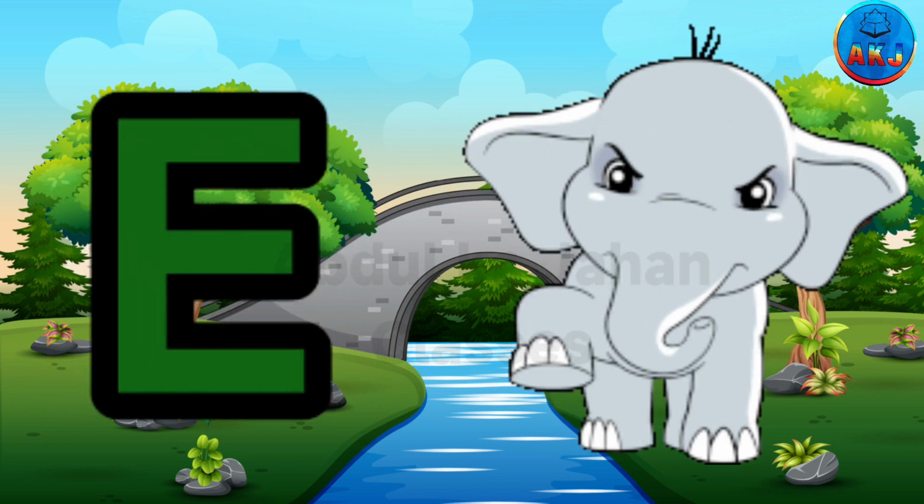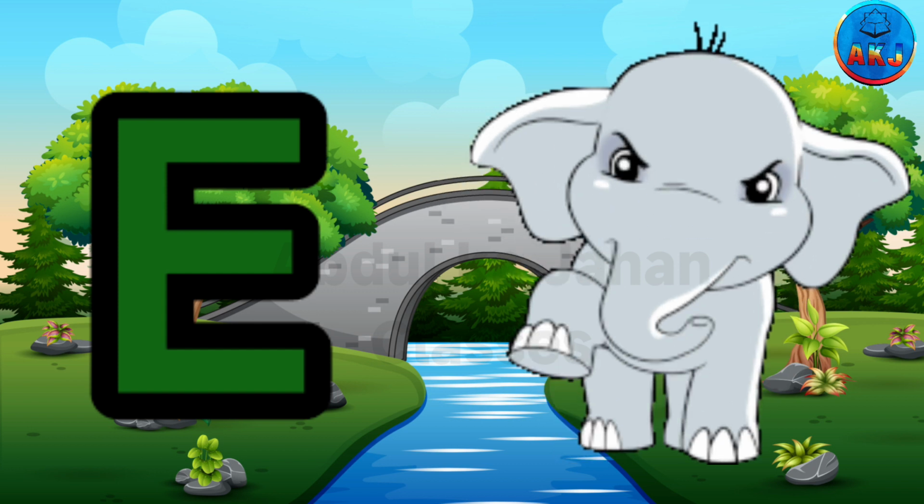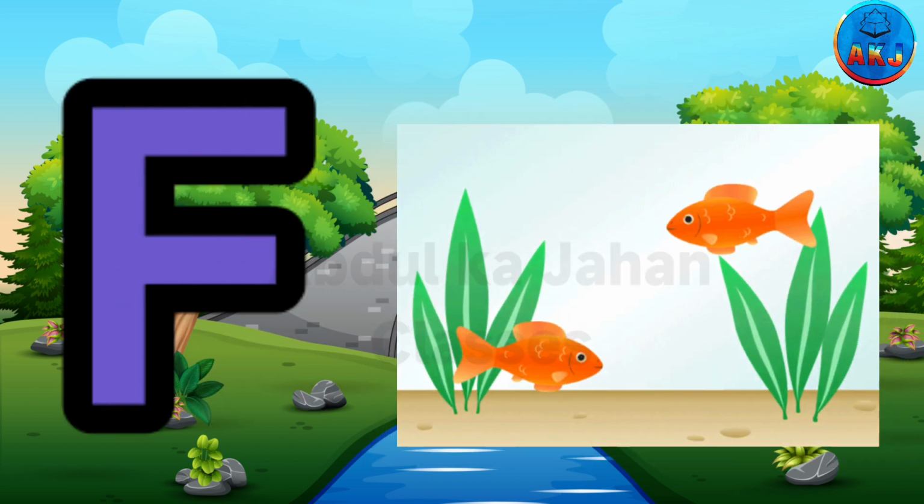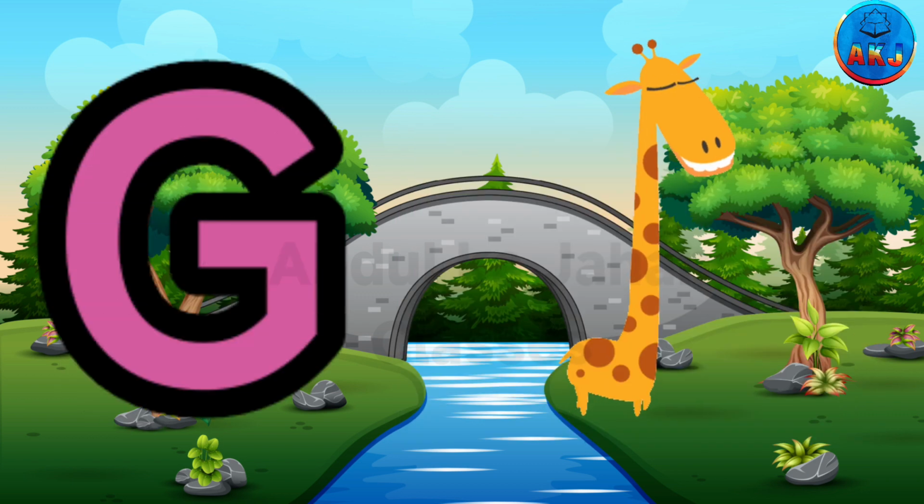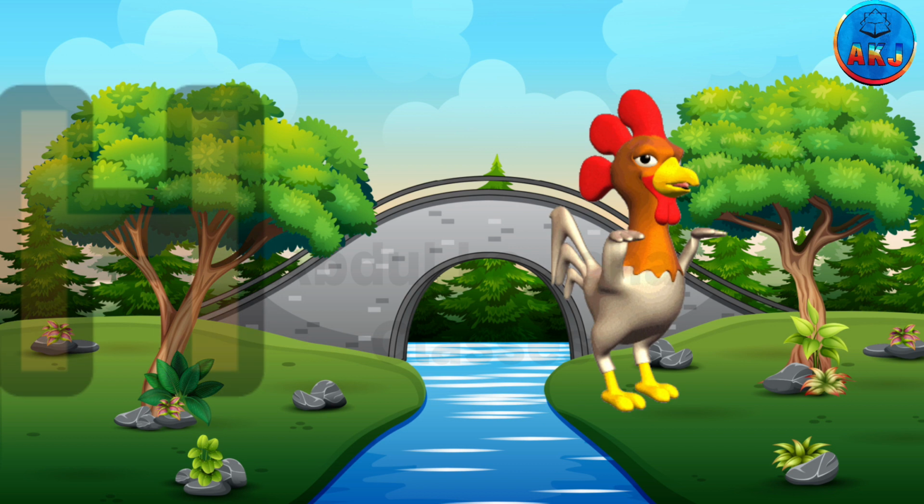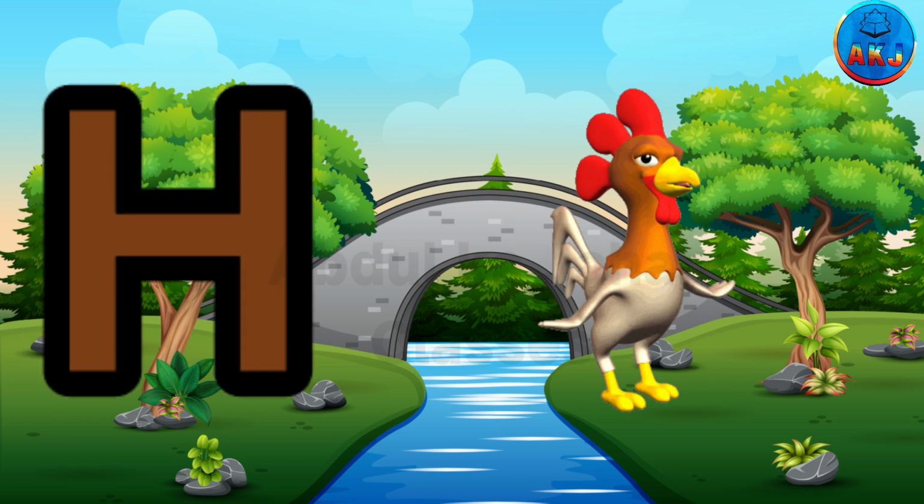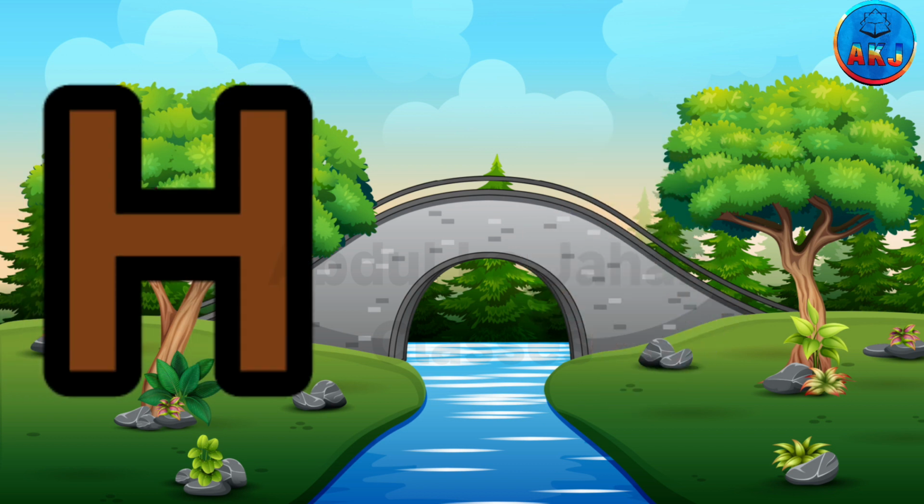E for elephant, elephant means hathi. F for fish, fish means machli. G for giraffe, giraffe means giraffe. H for hen, hen means murgi.